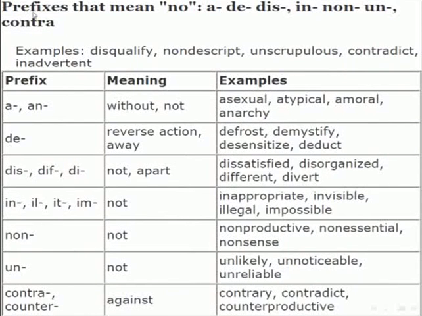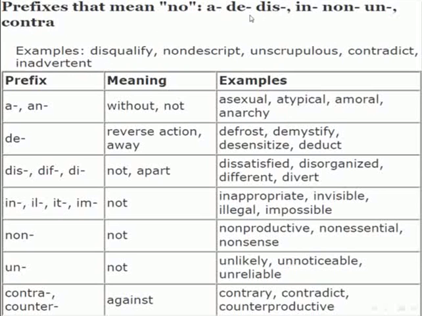Now, here we are having prefixes that mean no, like prefix A at the beginning, or D with E, or this with S here, or prefix with in, or prefix with non, or prefix with un, or prefix with contra. Examples here: disqualify, the prefix here, dis.